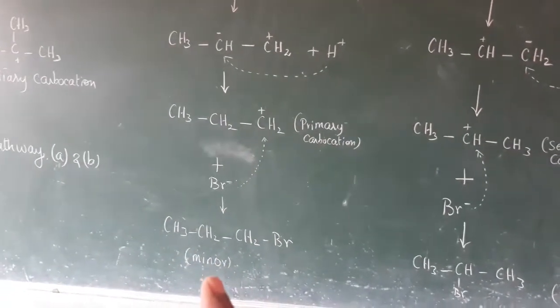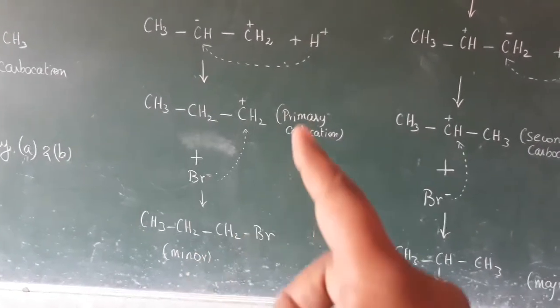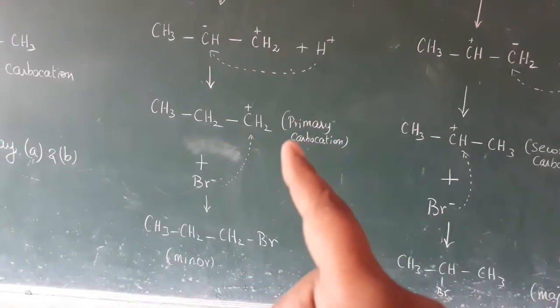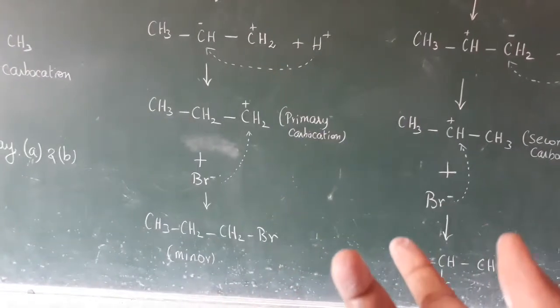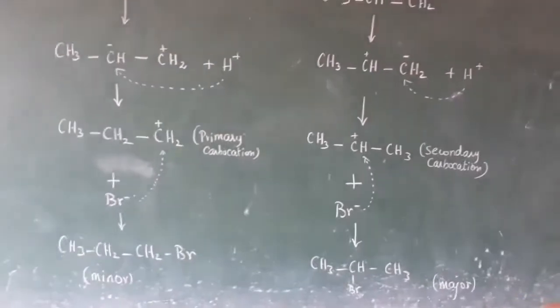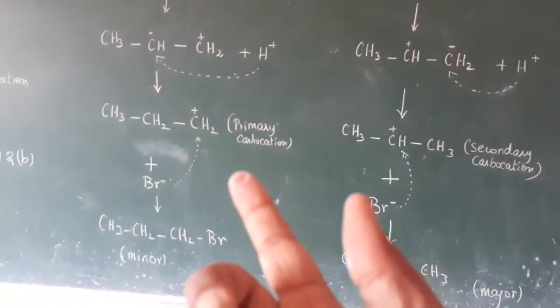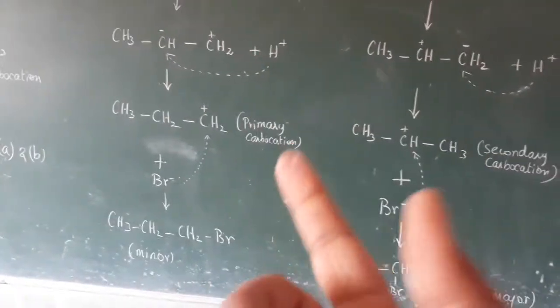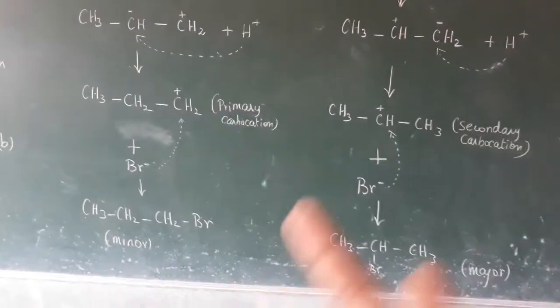It is a minor product. Why is it minor? Because we are getting it from the primary carbocation. What is the reason? Compared to the secondary carbocation, the primary carbocation is less stable. So the more stable one will form the major product.